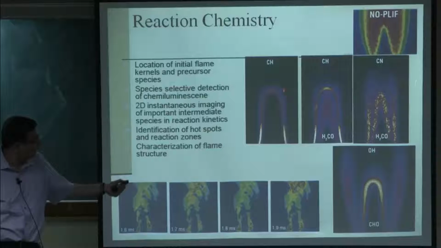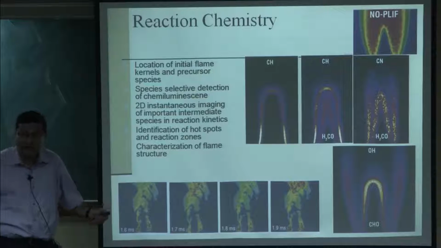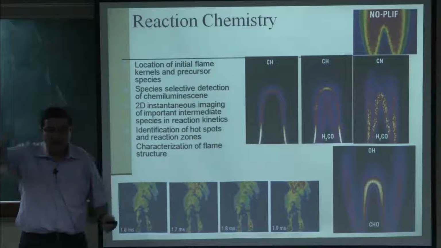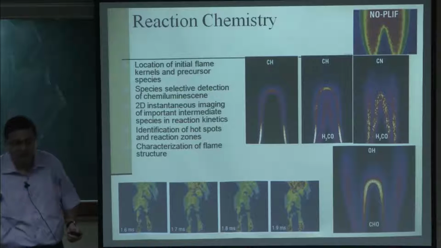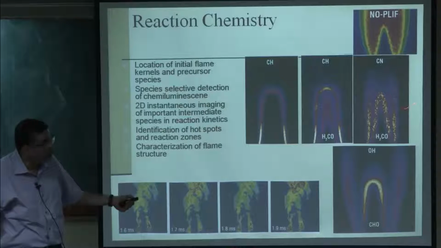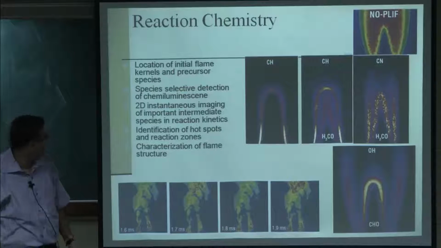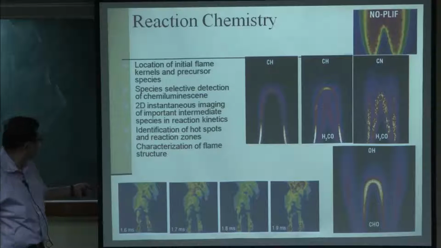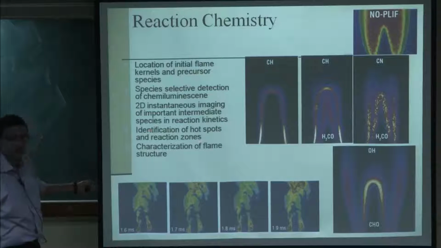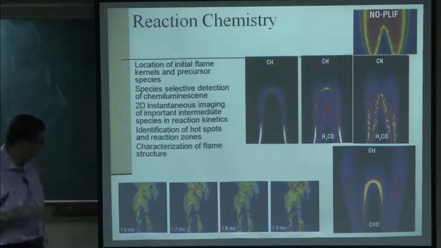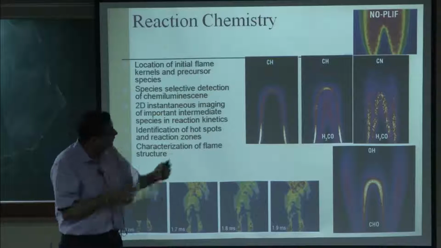So, this can give us an entire field where a particular location of particular species concentration will be. So, the chemistry can also be validated, the proposed chemistry can be validated. Similarly, we can identify the hot spots and the reaction zones where we have more reactions occurring, and also characterization of flame structure can be done by looking at species.